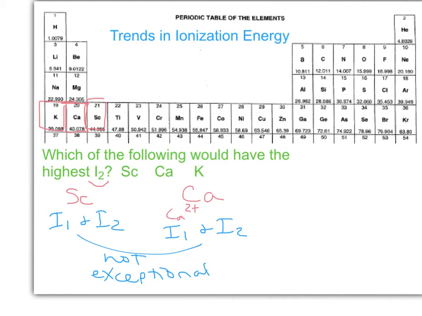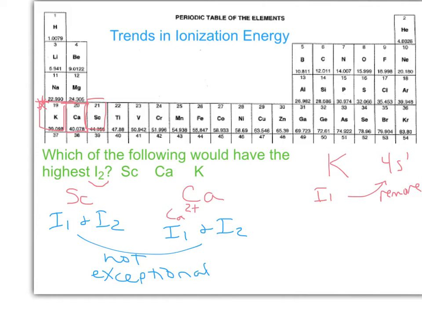Now let's look at potassium, because you were probably guessing that this would be the one that would have an exceptionally high second ionization energy, and the big question is why. Here's potassium. There's a 4s electron, and with I1, we're going to remove it. Now, what electron configuration does potassium have?